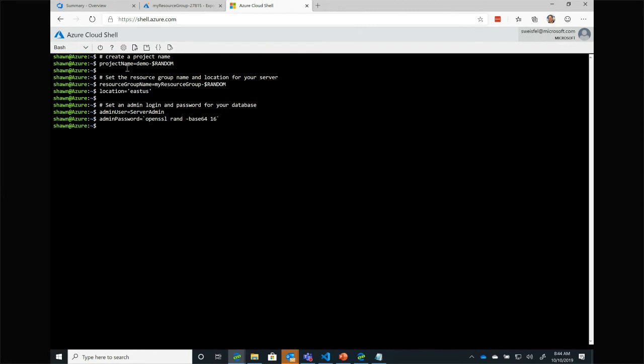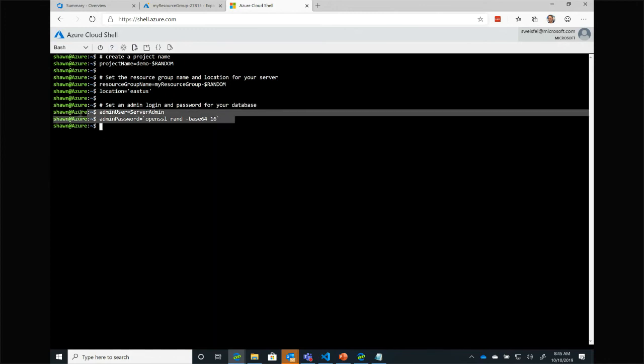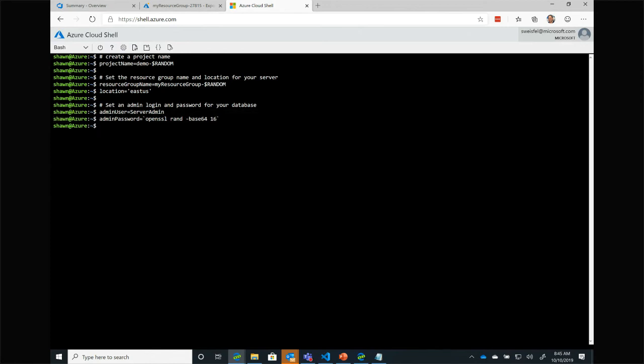So here I'm just setting some variables again. And these are bash variables, so these are variables inside of my bash instance. So I'm creating a project name. I'm creating a new resource group name. I'm setting the location to be the same thing it was before. I'm creating a new server admin and a new admin password.